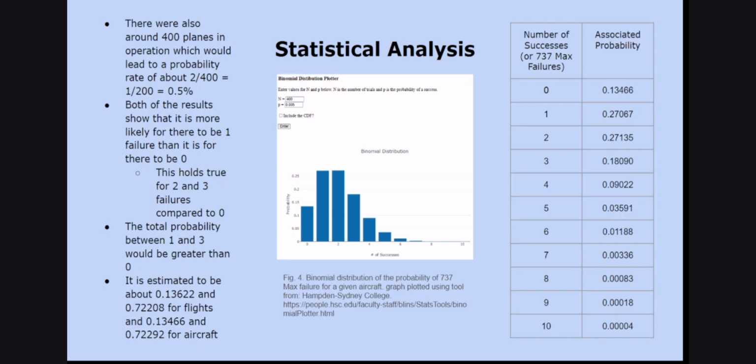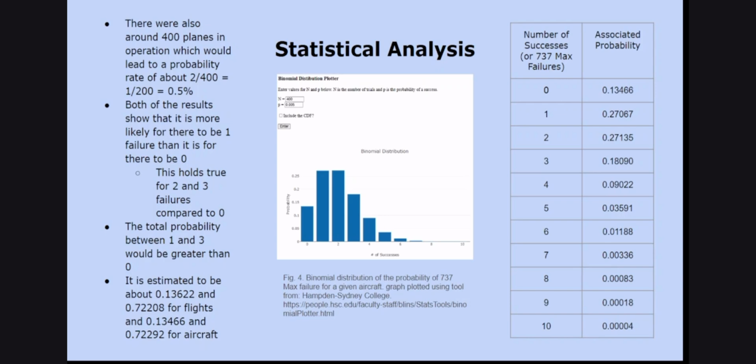Adding all the probabilities between 1 and 3 would be greater than 0 by itself. It would be about 0.13622 for 0 and 0.72208 for the sum of 1 through 3 for the flights, and 0.13466 for 0 and 0.72292 for the sum 1 through 3 for the planes. Now we move on to conditional probabilities.